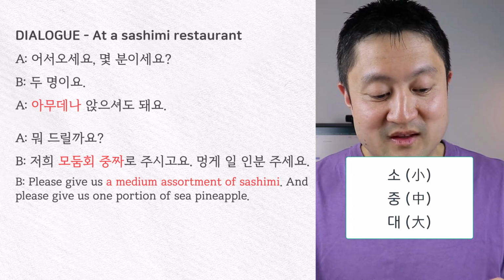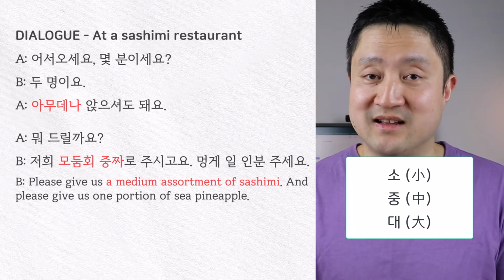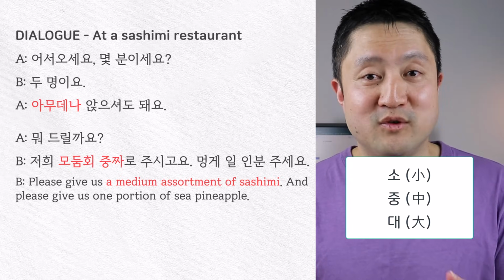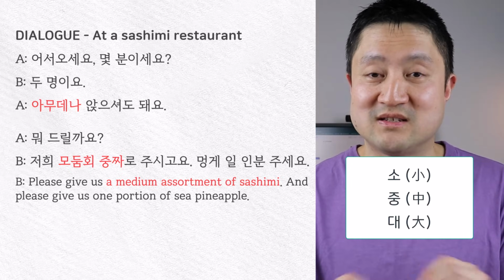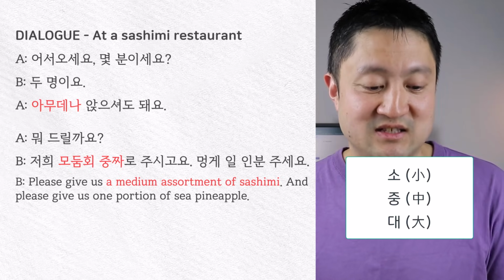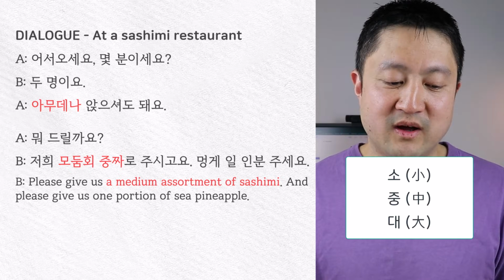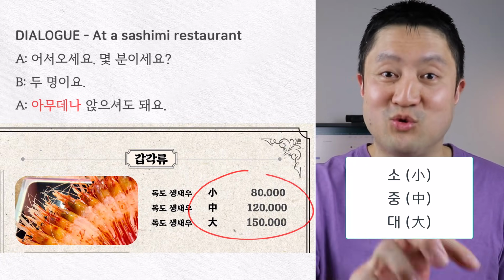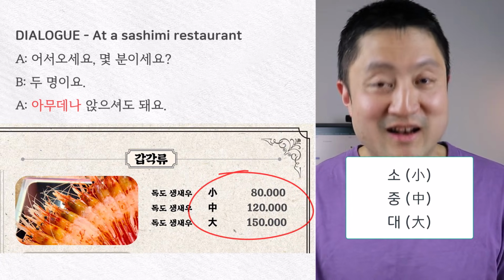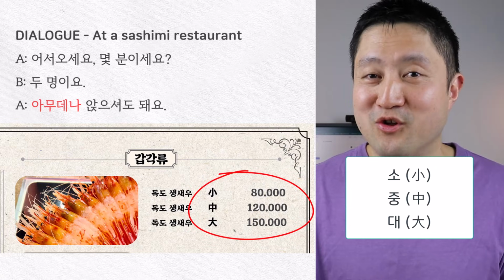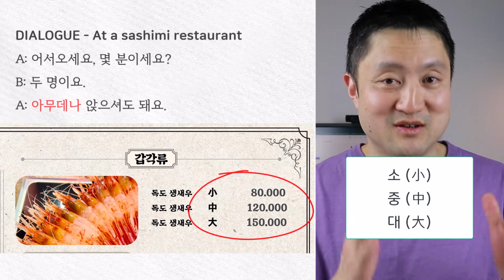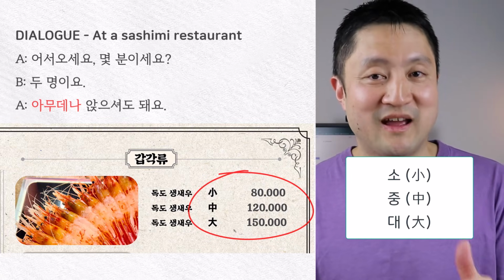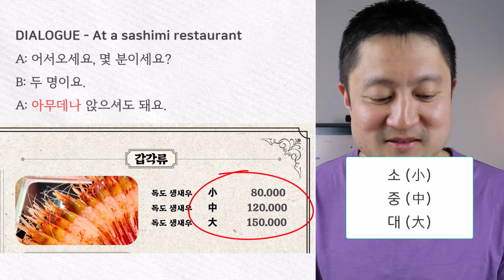And as I said, if you're ordering a dish that is shared among a lot of people, it's quite common for these dishes to come in these sorts of sizes. 소자, 중자, 대자. And quite often as well, in certain restaurants, they may even use Chinese characters to represent 소, 중, 대. So that's fairly common in Korea. Use of 한자 is not that common in everyday life, but in terms of ordering things in small, medium, and large, 소, 중, 대 may be represented in Chinese characters.